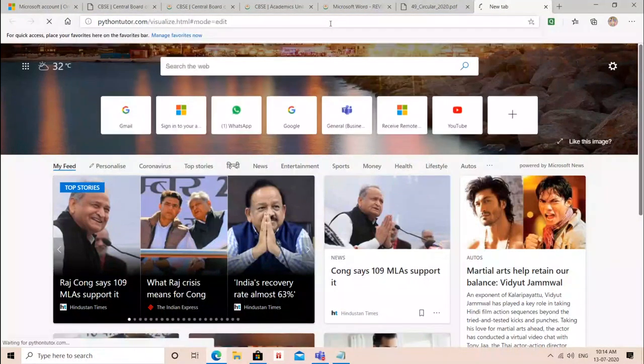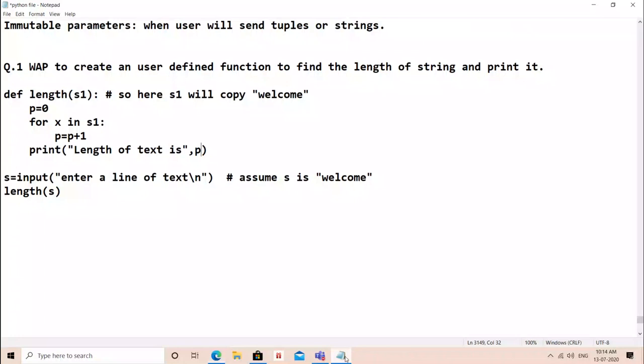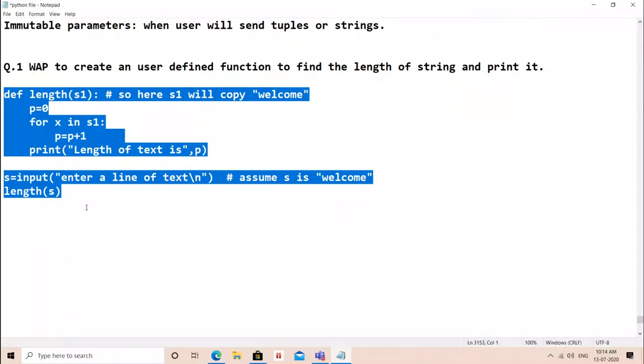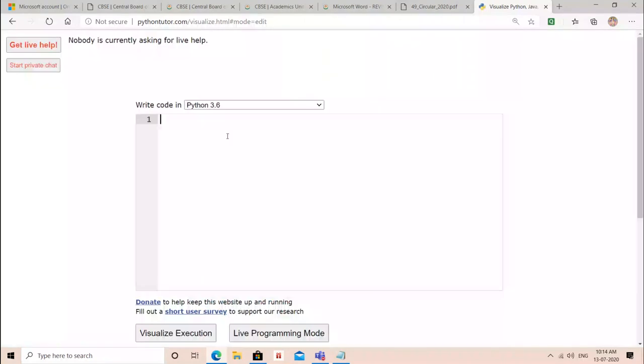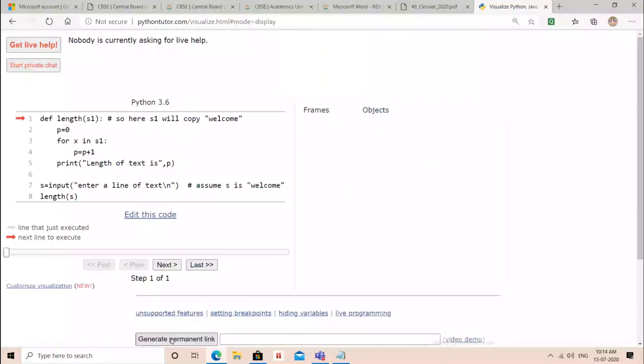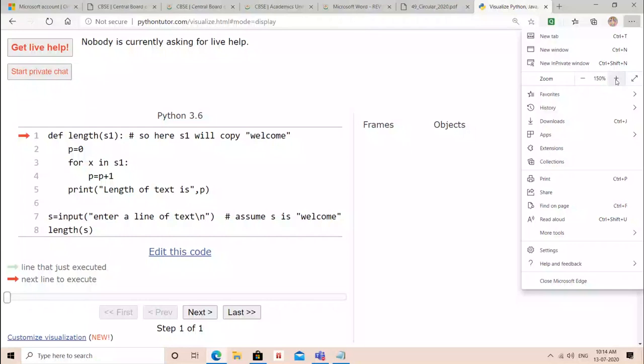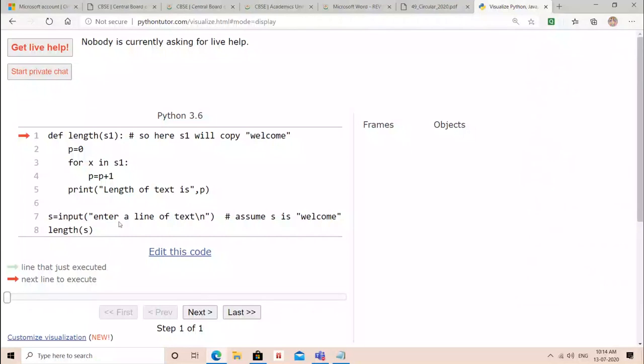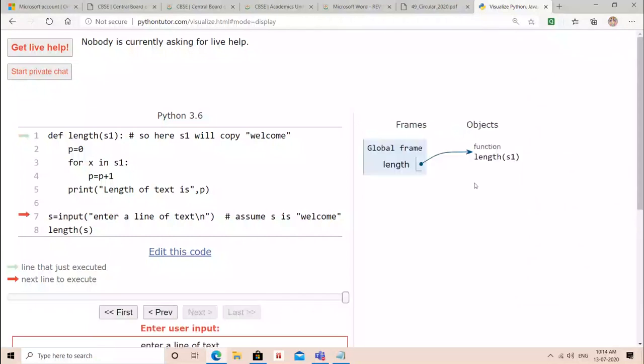Okay. Let me copy this. Fine. Just a minute. It is opening the file. Yes. Okay. I have copied the entire function. Now we will visualize it and you will understand each and everything very clearly. Fine. Function is here. Let me just little bit increase the size. Okay. Now, first of all, this function will be created. You can see next.